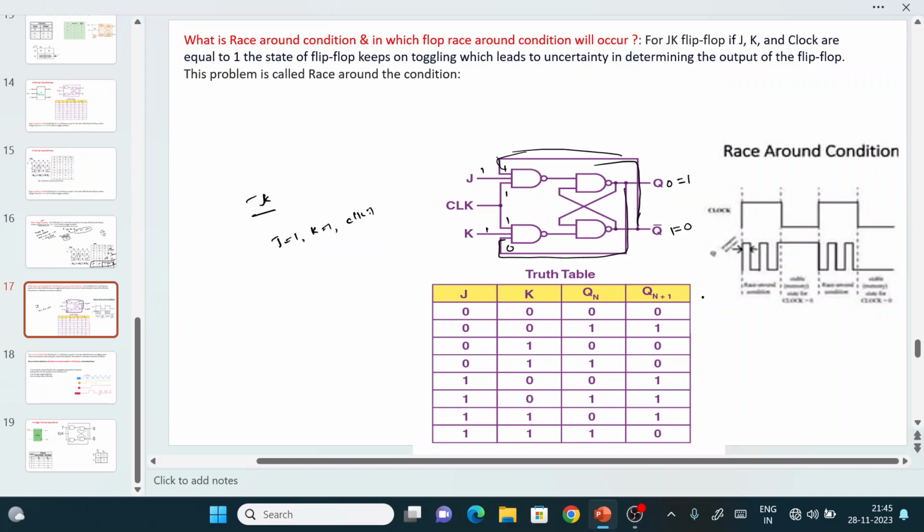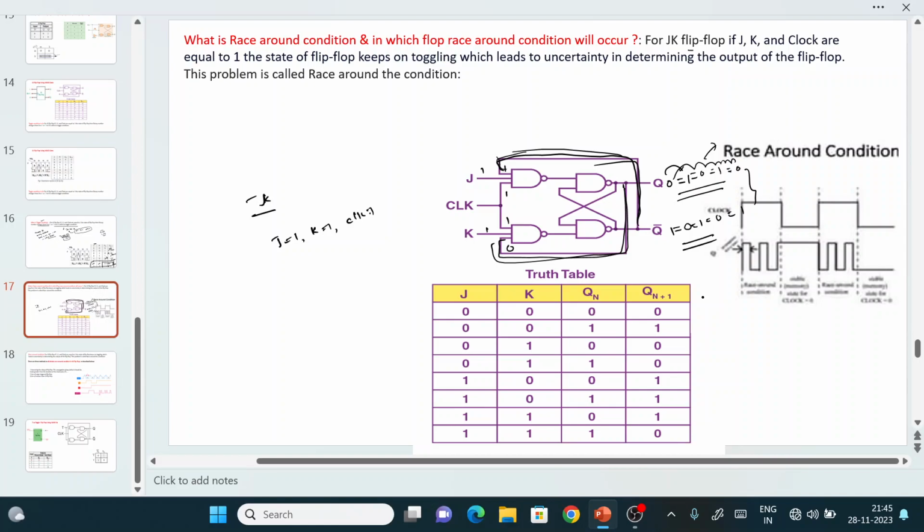The moment it is generating the output, automatically this output will go to the input. It means that again you will be producing one more output. Again it will produce one more output, and again one more output. Instead of changing only a single time, it is changing multiple times, multiple races are occurring. So this is what we call the race around condition.